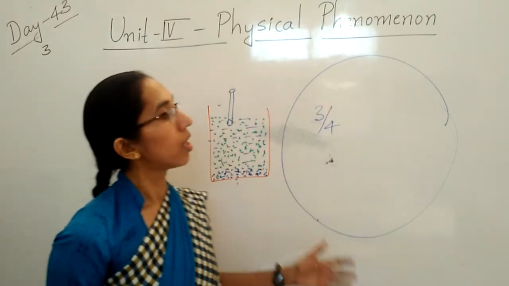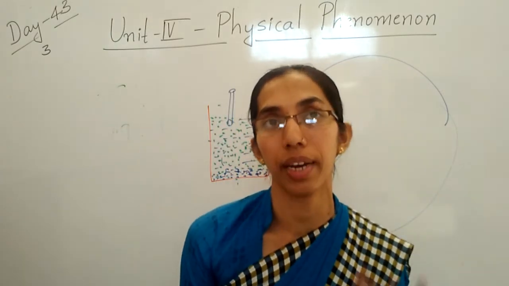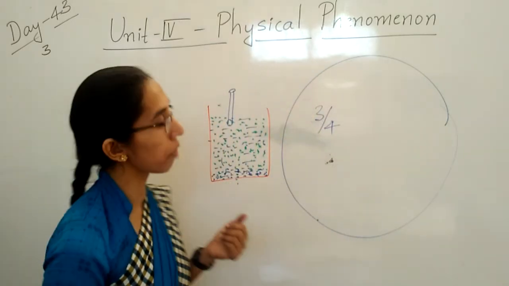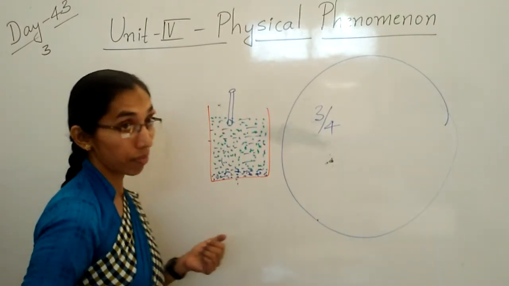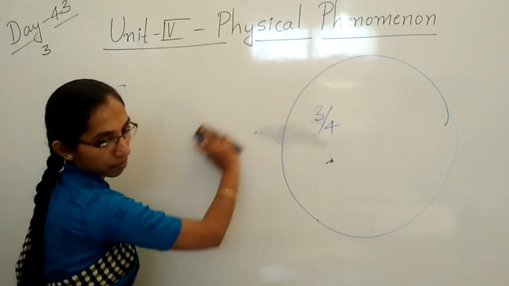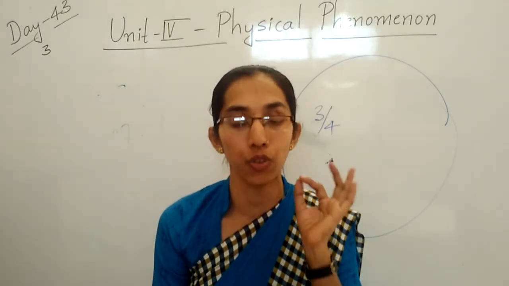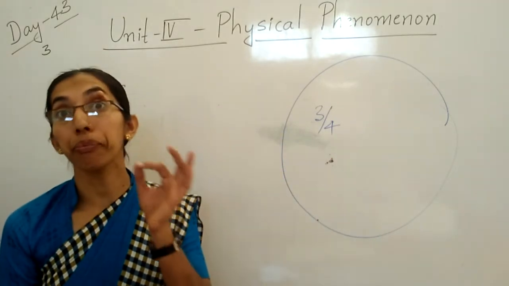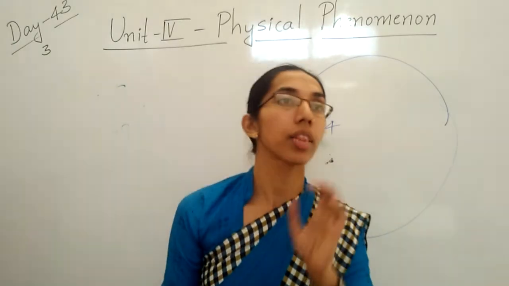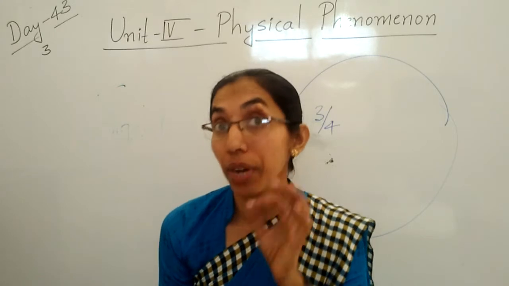Clear, children? Then how do we get the water? What is the formation of rain? So we know that rain is the chief source of fresh water on the earth.